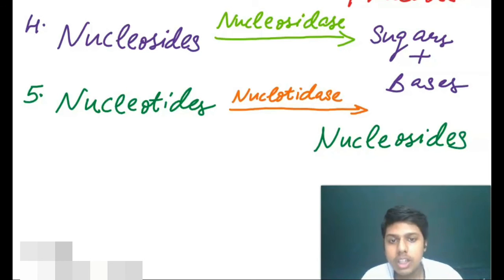The nucleotides, with the help of nucleotidases, get converted into nucleosides, while nucleosides, with the help of nucleosidase, get converted into sugars plus bases.